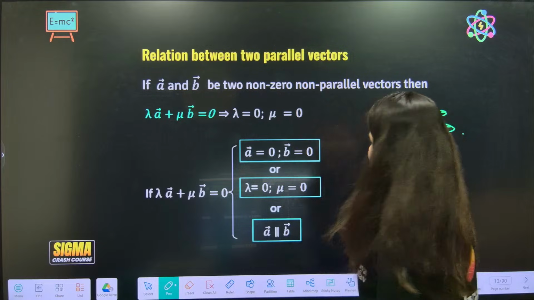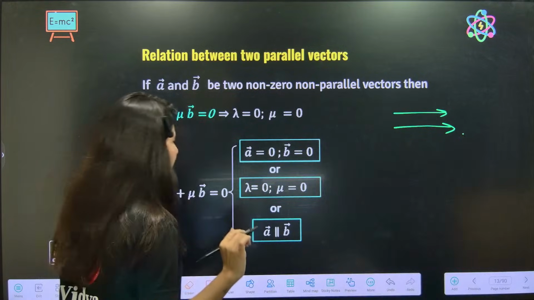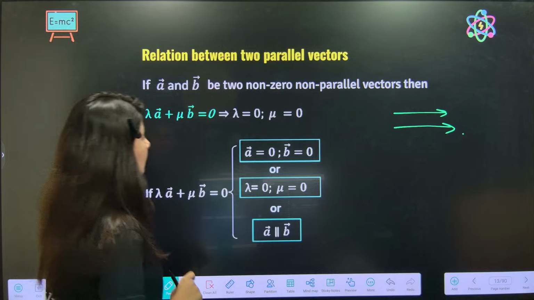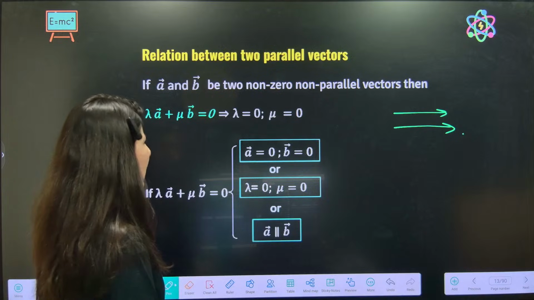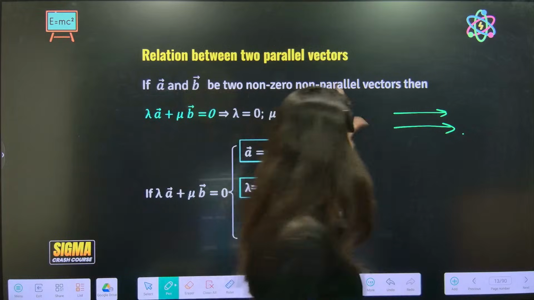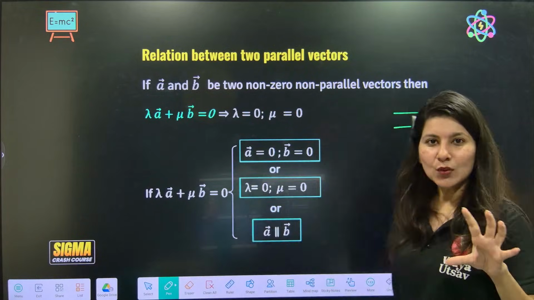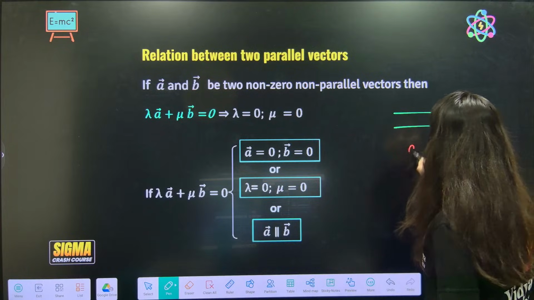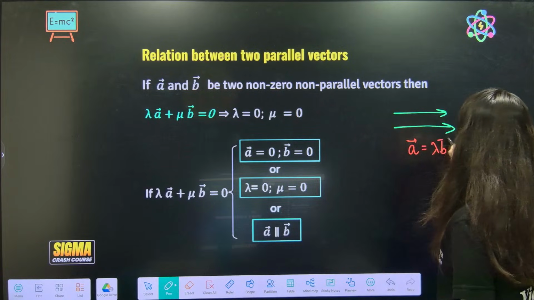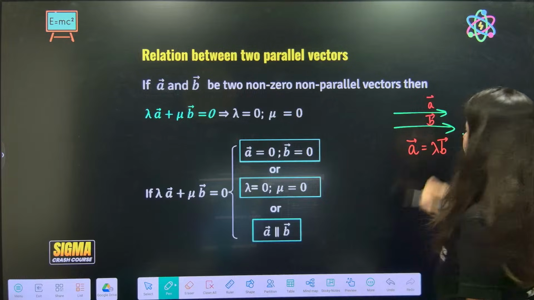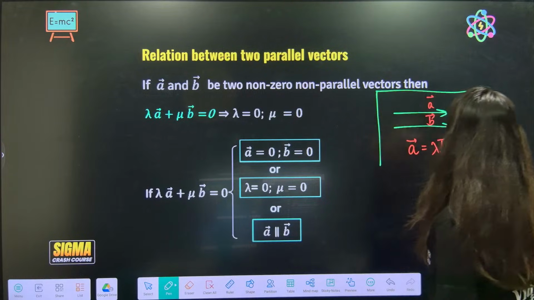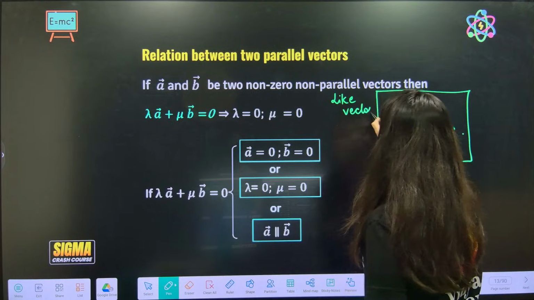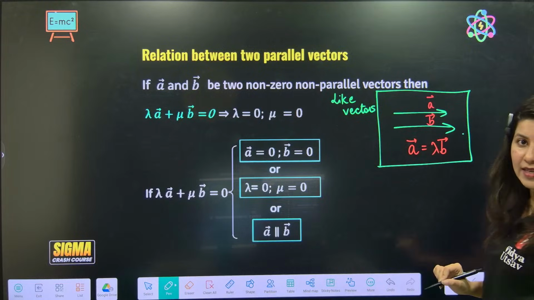When A and B are parallel, so over here, understand. I think this is a generic thing. If we get into this, then I will tell you what is important for problem solving. If two vectors are parallel, then you can write A equals lambda times B. This is also called like vectors. Both directions are the same. A equals lambda times B.